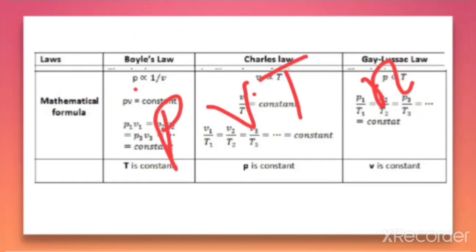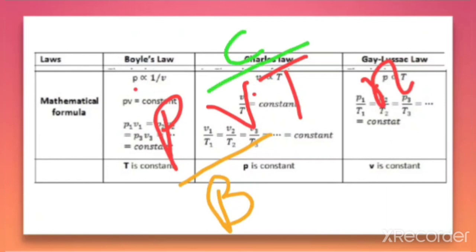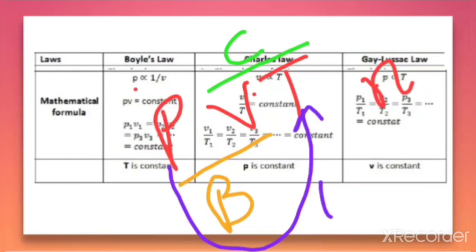When we are discussing the pressure and volume relationship, that is explained by Boyle's law. The volume and temperature relationship is Charles' law. And the relationship between pressure and temperature is Gay-Lussac's law. So the three laws we can easily compare in this way. When the relationship is between two terms, the other two will be constant.